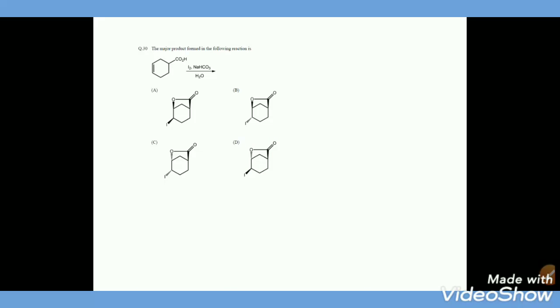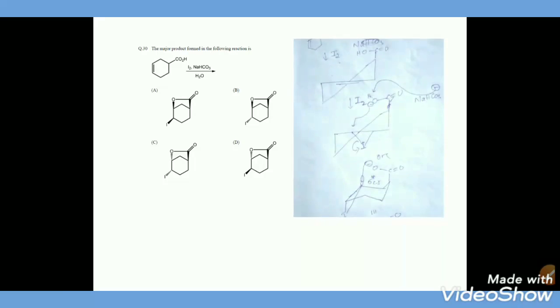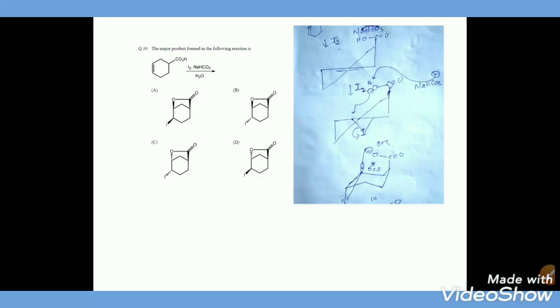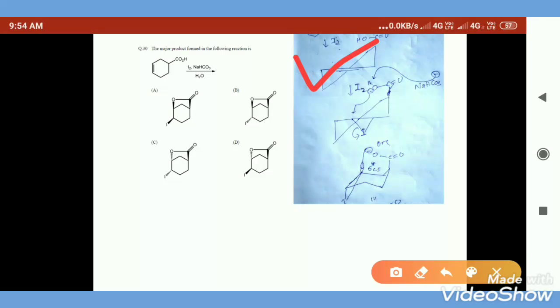Another question: the major product formed in the following reaction is. See here, I have drawn the mechanism, and this is the conformation. When I2 attacks, this type of product will be formed, and sodium bicarbonate acts as a deprotonating agent, and it can deprotonate that acidic proton, and again this O minus attacks this oxygen.